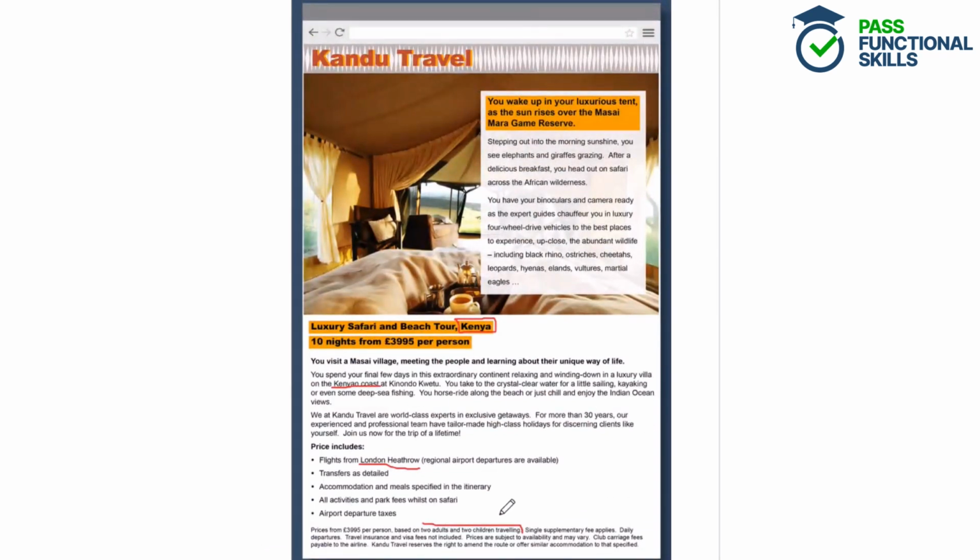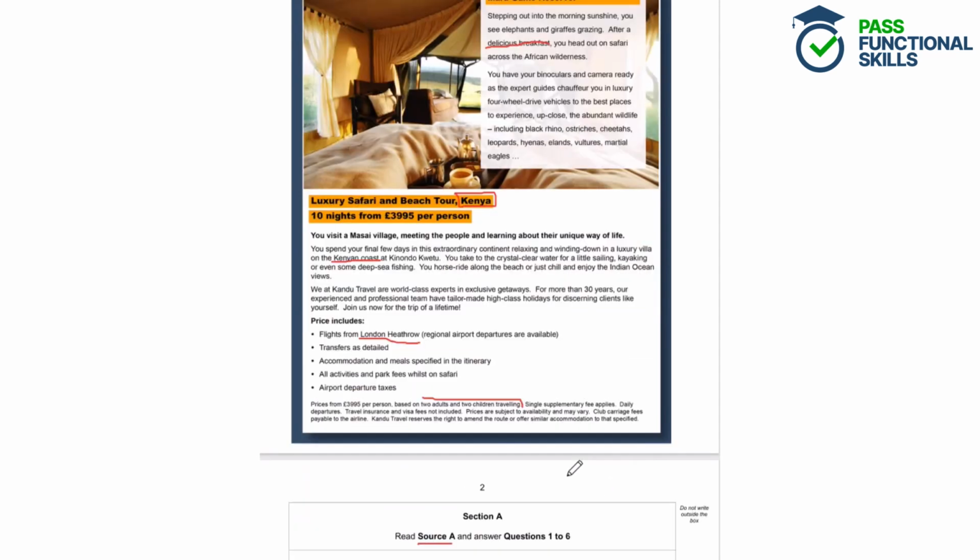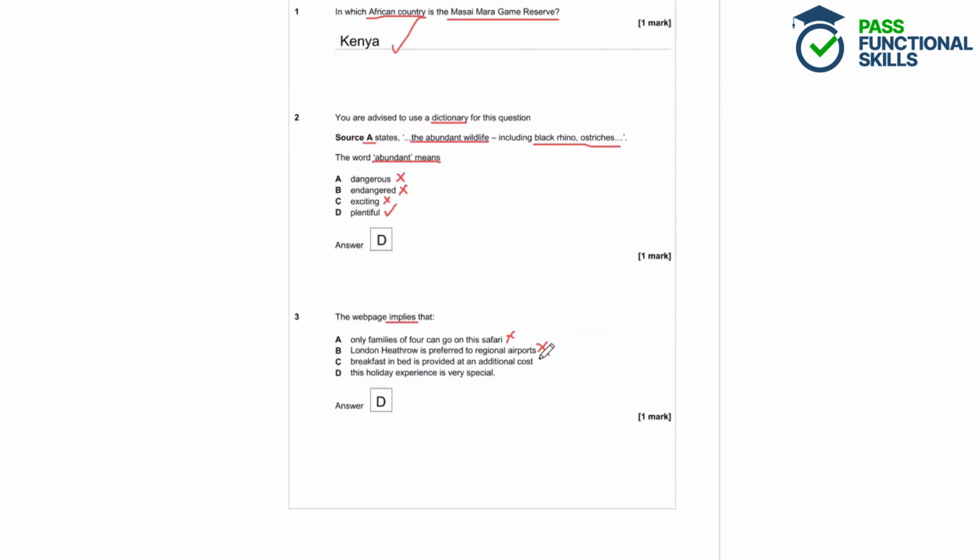C. Breakfast in bed is provided at an additional cost. Well, if we have a look again at the bottom, it says that accommodation and meals are specified in the itinerary, and so accommodation and meals are included in the cost. But it doesn't mention anywhere that you can have breakfast in bed. It says that you can have a delicious breakfast, but it doesn't mention breakfast in bed at all. So that's incorrect.